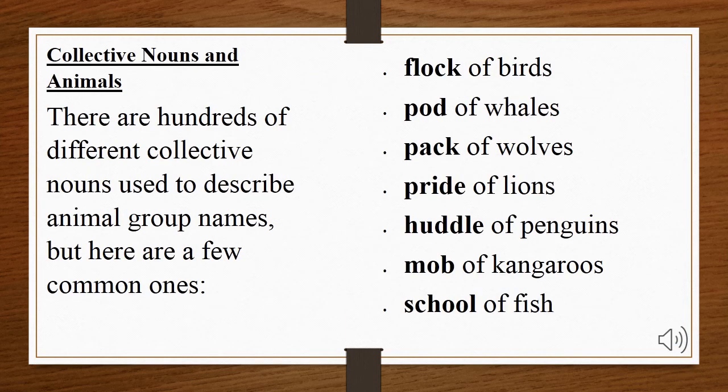Here you can see there is a term written, collective nouns and animals. You can find hundreds of different collective nouns used to describe animal group names. But here are a few common examples. Like flock of birds, pod of whales, pack of wolves, pride of lions, huddle of penguins, mob of kangaroos, and school of fish. All these terms are used to define different animal groups, and there are so many and so on. Now let's move towards the example exercise given in your book as exercise C.